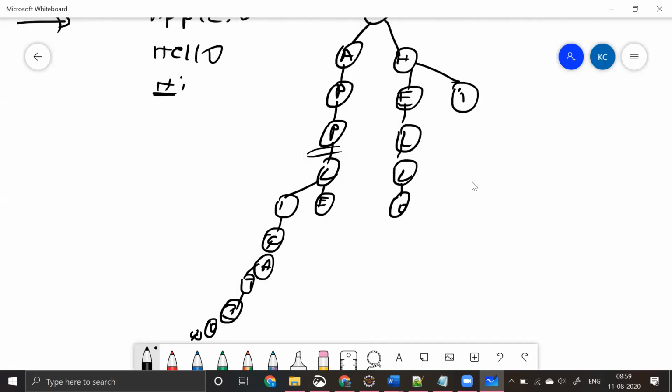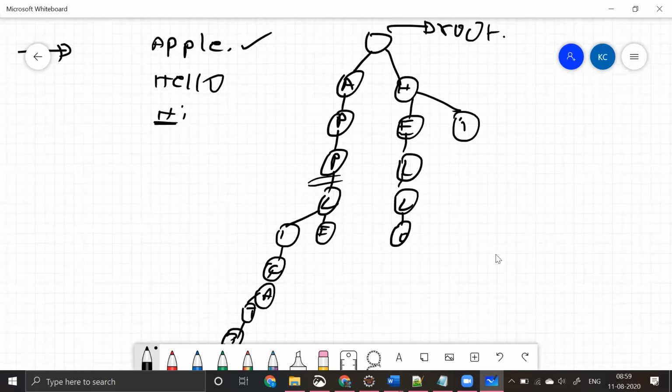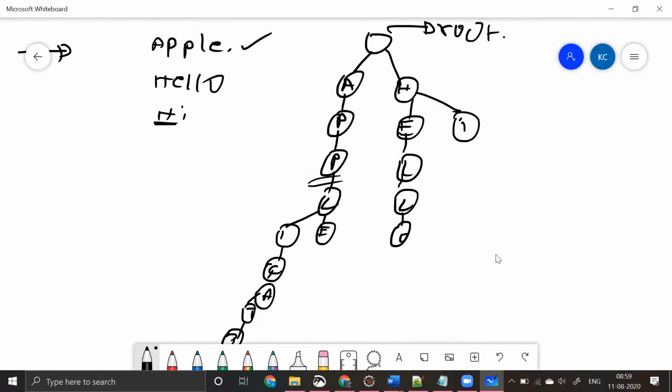So what I want to say is, how big your word is, that is not a big deal. You have written something here until here, APP. And whatever is there under this will be coming to you as a suggestion, right? APP. LE would be coming, LICATION will be coming.